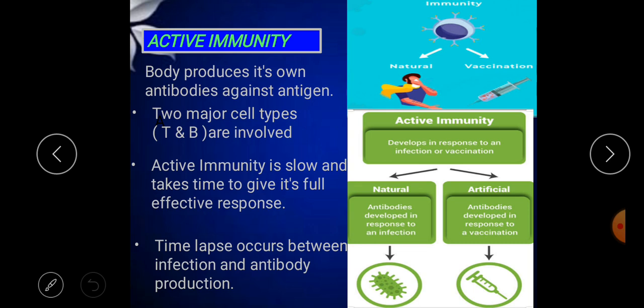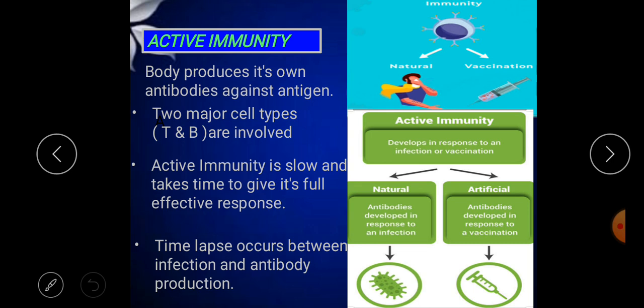Here the two major cells that play a very important role are the T lymphocytes and the B lymphocyte cells. It is very slow and takes time to give a full effective response in active immunity, because the antibodies are produced inside the body. Let us try to understand what happens in active immunity. The antigens can be living or dead cells.